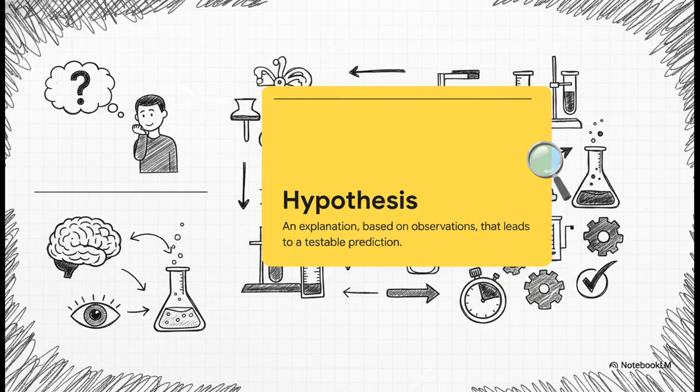The absolutely crucial point here is separating our everyday language from strict scientific terminology. In everyday conversation, people toss around the word theory or hypothesis to mean just a random guess. But in science, a hypothesis is a highly structured explanation based on observation. And most importantly, it absolutely must be testable. If you can't design an experiment or make an observation to test it, well, it simply isn't a scientific hypothesis.